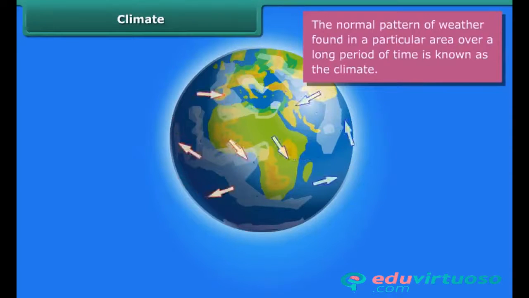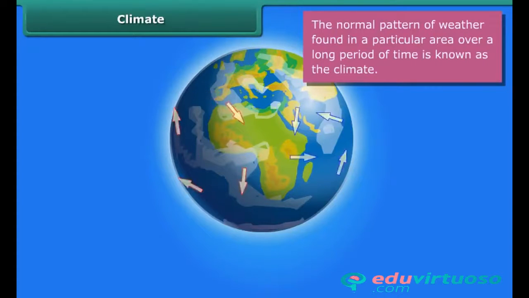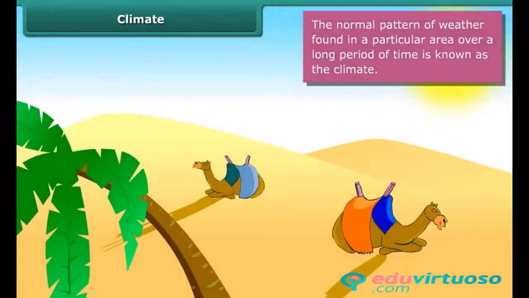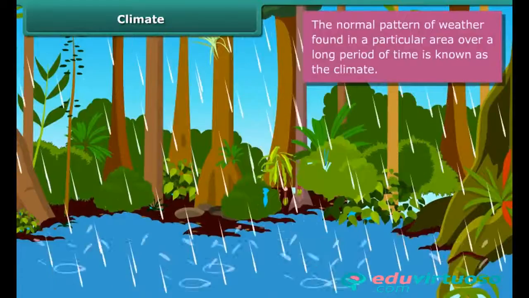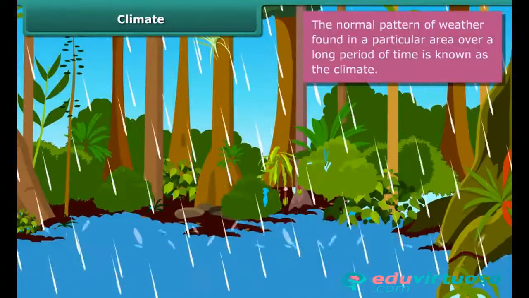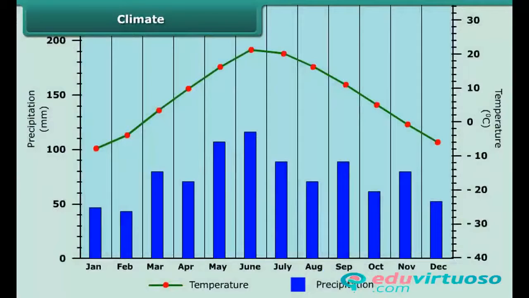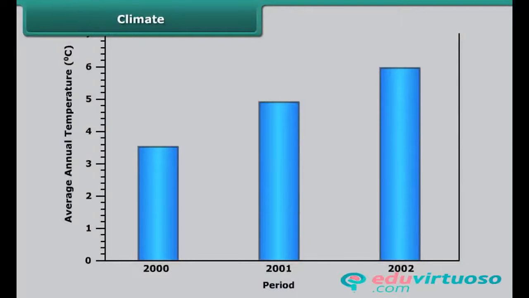Let us know how climate is different from weather. The average weather pattern taken over a long time, say 25 years, is called the climate of the place. If the temperature at a place is high most of the time, it is said to have a hot climate. If it has heavy rainfall in addition to high temperature, then we say that the climate of that place is hot and wet. For recording climate conditions, the mean temperature of a given month for a particular place is found in two steps. First, the average of the temperatures recorded during the month is calculated.